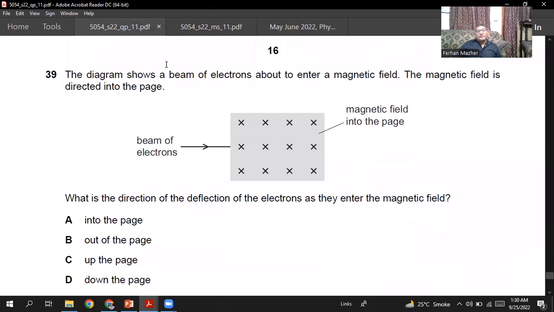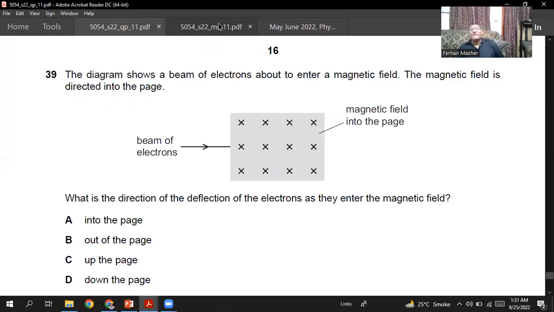Okay. It says the diagram shows a beam of electrons about to enter a magnetic field. The magnetic field is directed into the page. The magnetic field is represented with crosses. Crosses mean that the magnetic field is going into the page. And a beam of electrons is coming from the left side. What is the direction of the deflection of electrons as they enter the magnetic field?